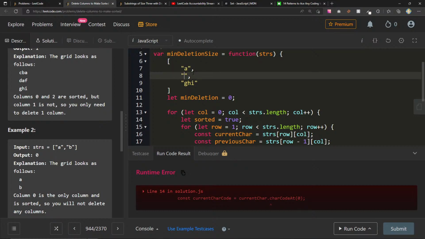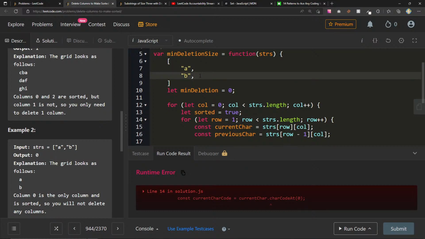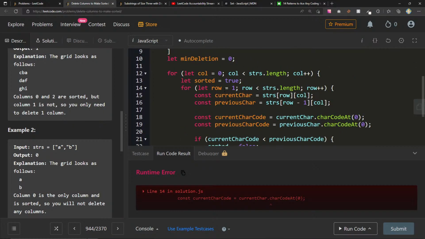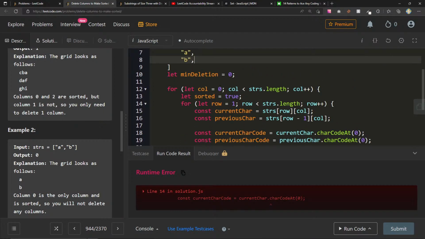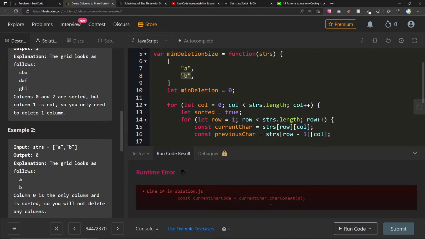I think if I draw it out, so I start here, column is 0, okay, and row is 1. So I say go to 1, 0. The previous is just row -1. Okay, so that definitely should work. That's going to do its calculation. Then it's going to go row plus plus, which will be 2, and that won't be less than strs.length.